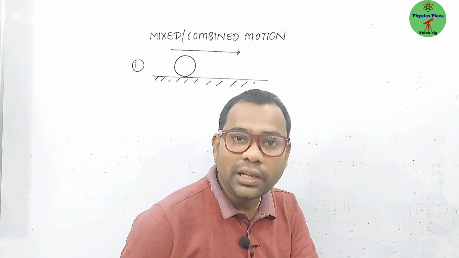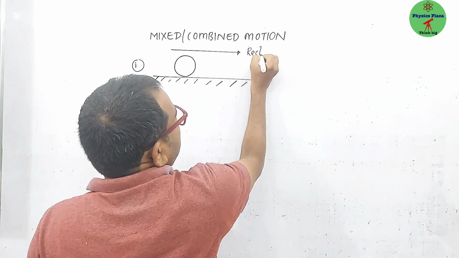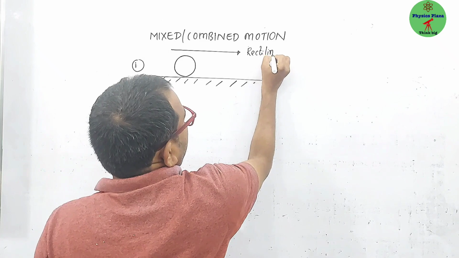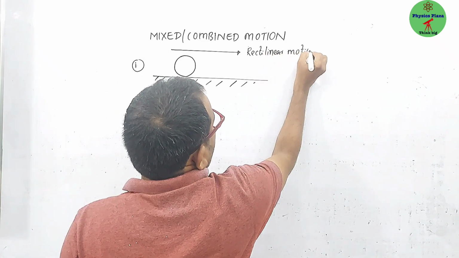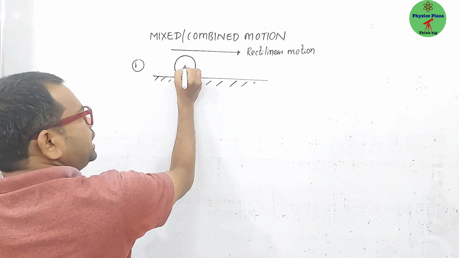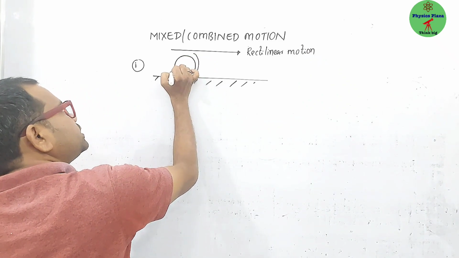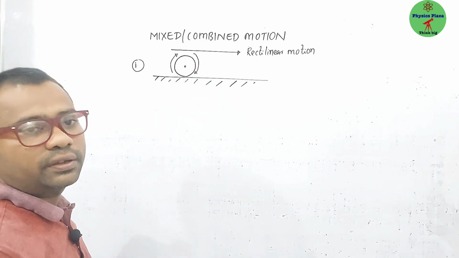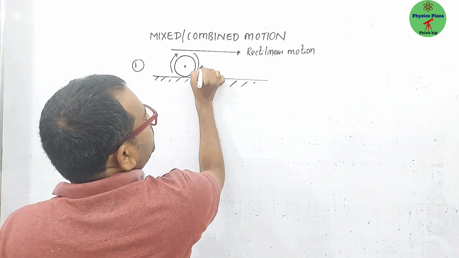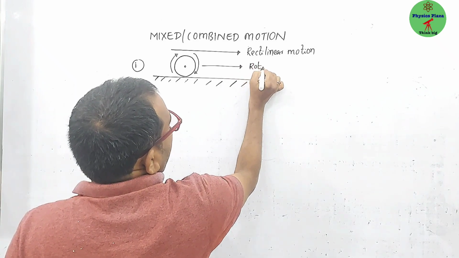Translatory motion, strictly rectilinear motion. But at the same time, it will be rotating and going, right? So this kind of motion we can call a rotatory motion.